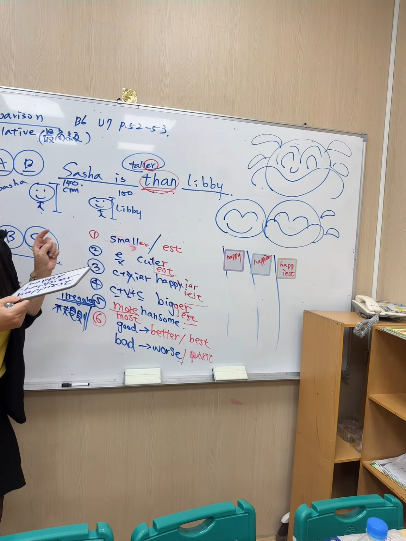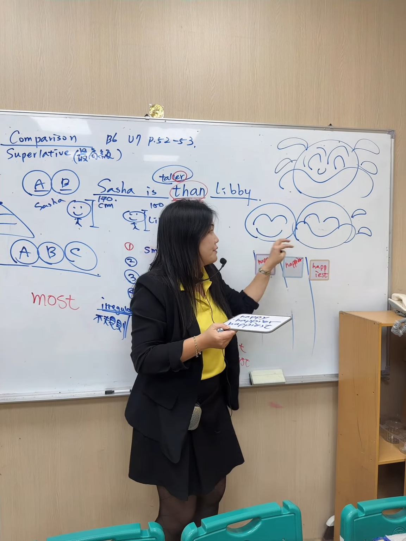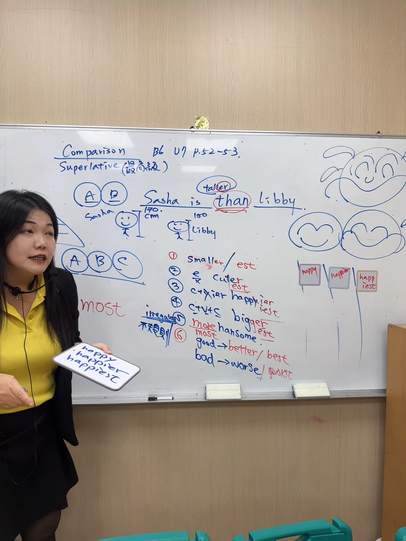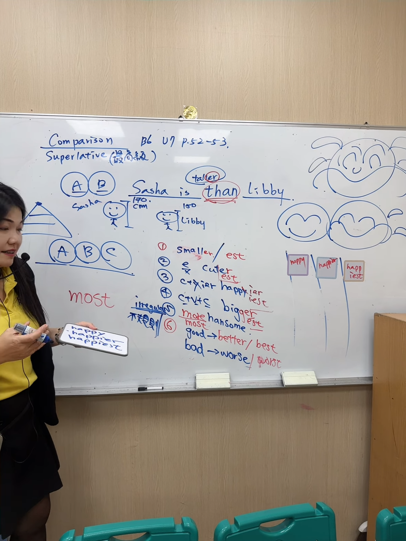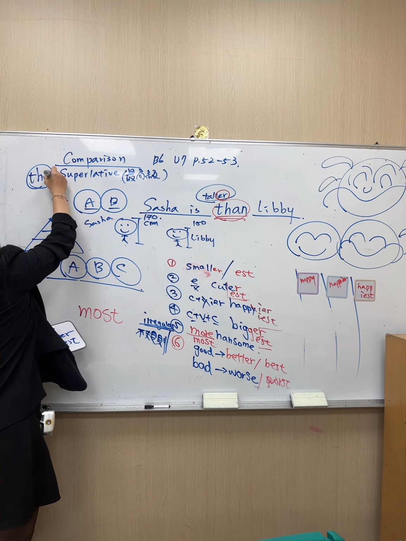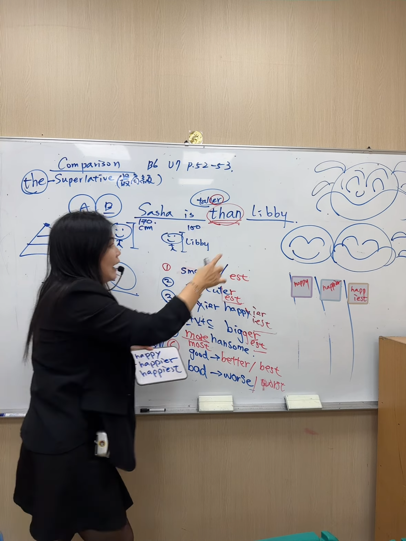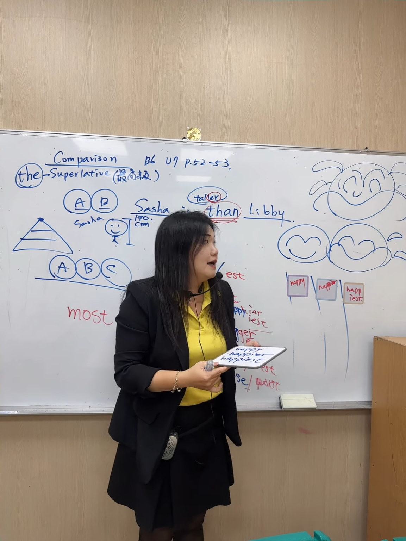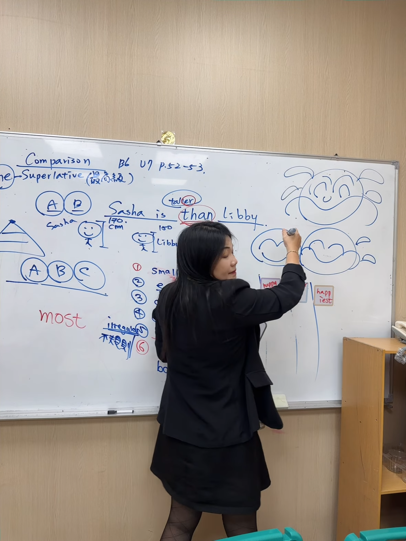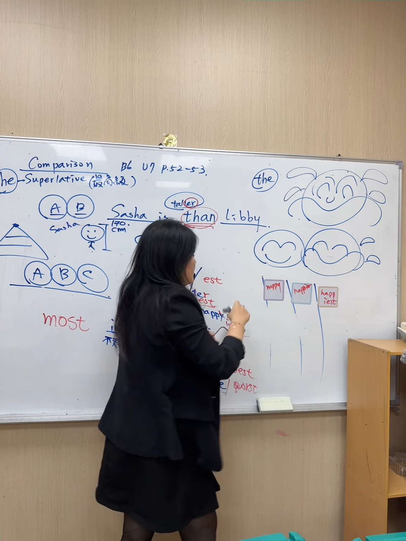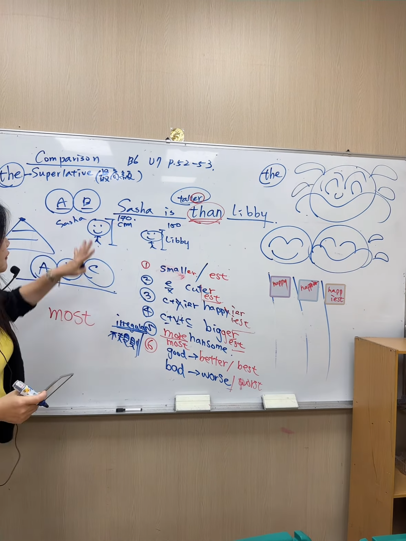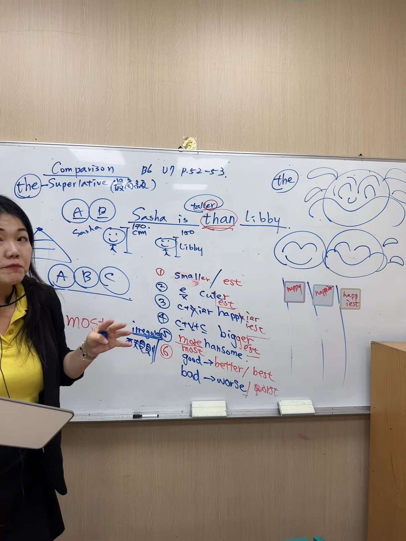Okay, so you can notice the 3 people or 3 things, and we can have the superlative. And one more thing to remind your student, you need to have "the" in front of the superlative. So here, Naomi is the happiest of all. Because I saw that in the book they don't use the. I think they have this grammar spot. So I think if you follow this way, that would be so complete.